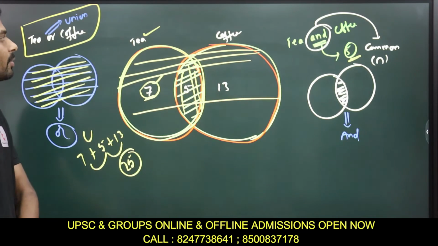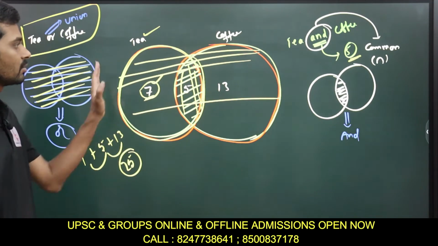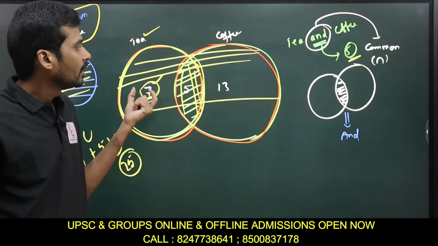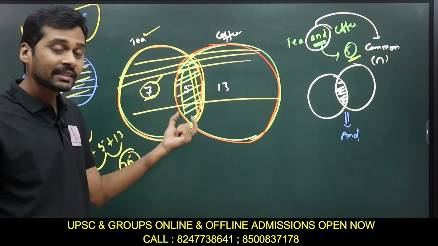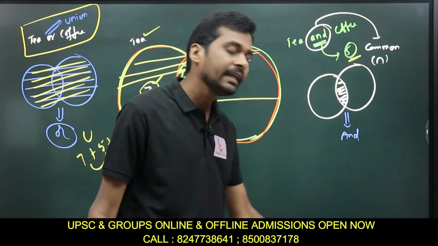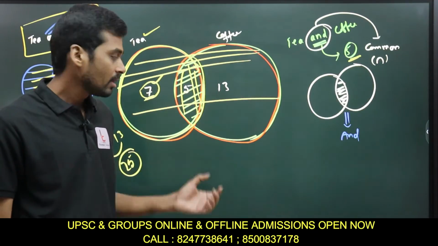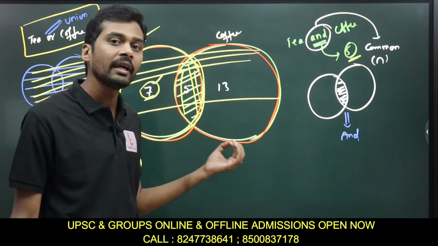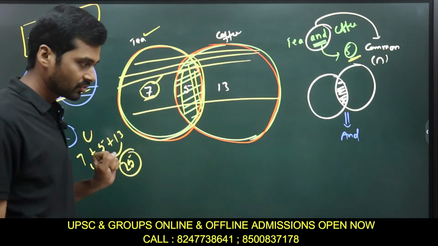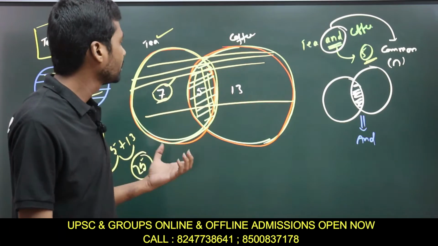So how many people will prefer tea or coffee? This complete thing. Because OR means only tea, only coffee plus tea and coffee. As I already mentioned in the previous case, only tea, only coffee, and also we should include tea and coffee. So this is the representation of this one. Let us further elaborate on this.